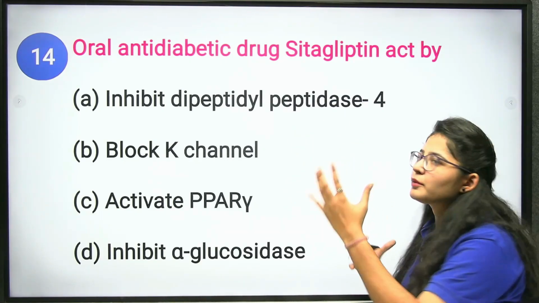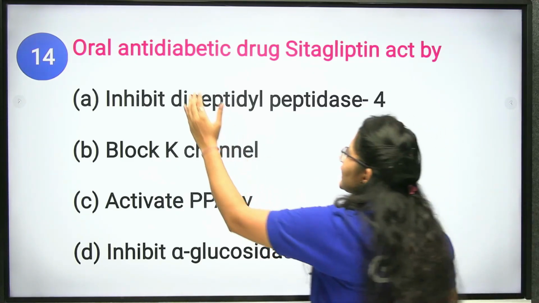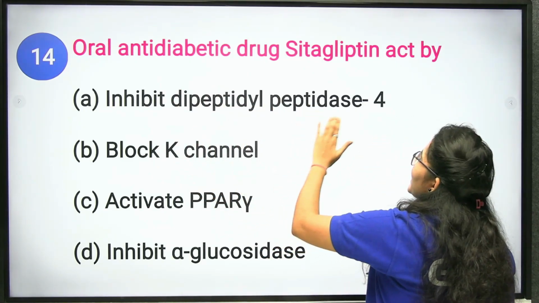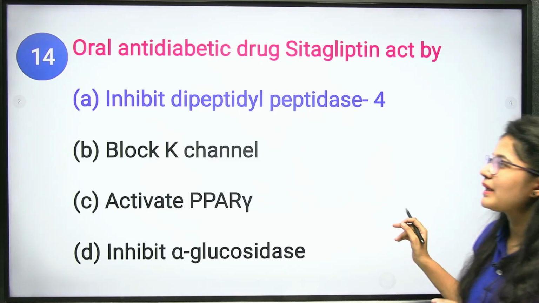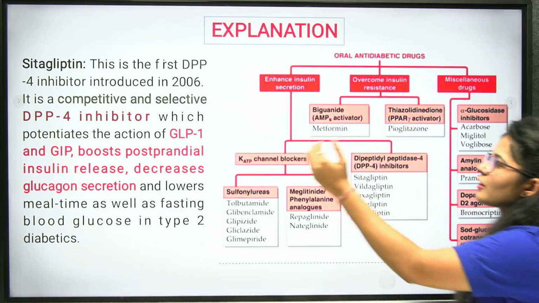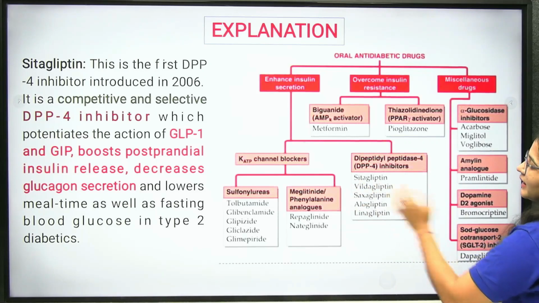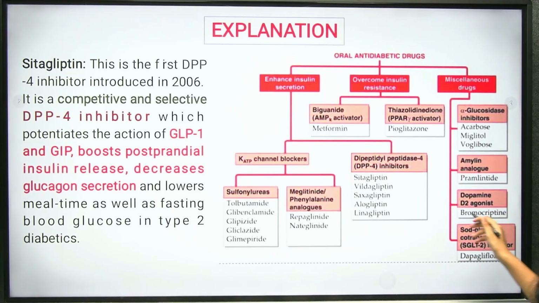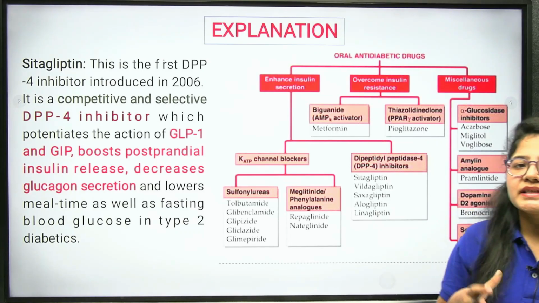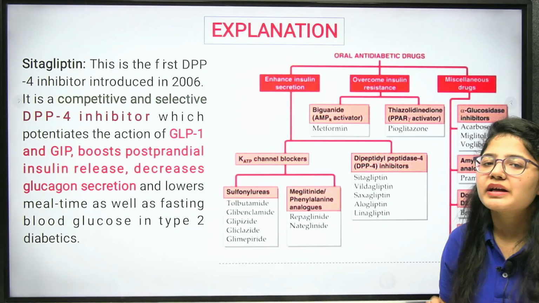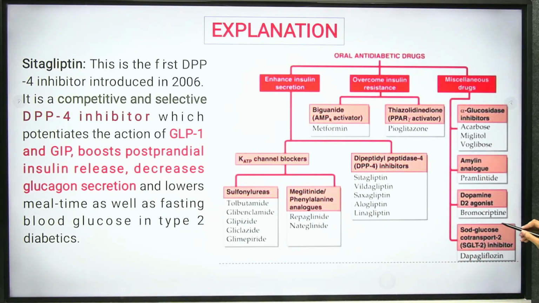So from that you can correlate that it inhibits dipeptidyl peptidase 4, DPP4. It is a type of DPP4 inhibitor. Clear everyone? Okay. It will lower your meal time as well as fasting blood sugar level. Clear? Next question.